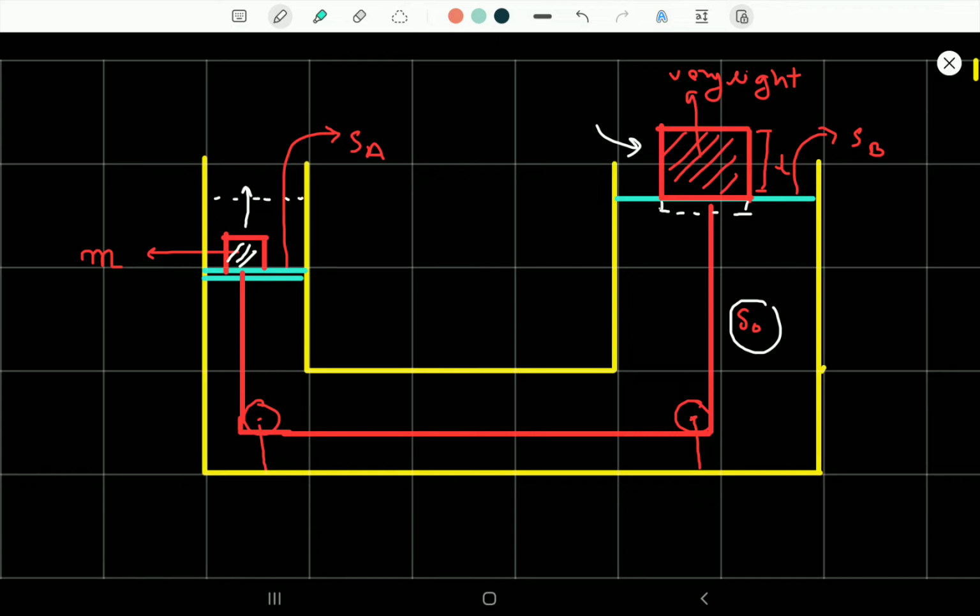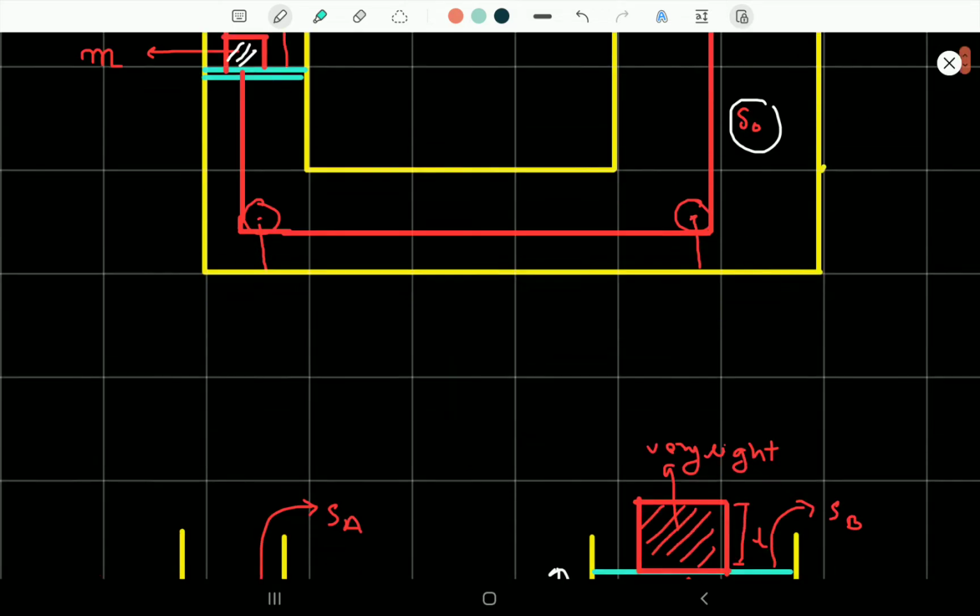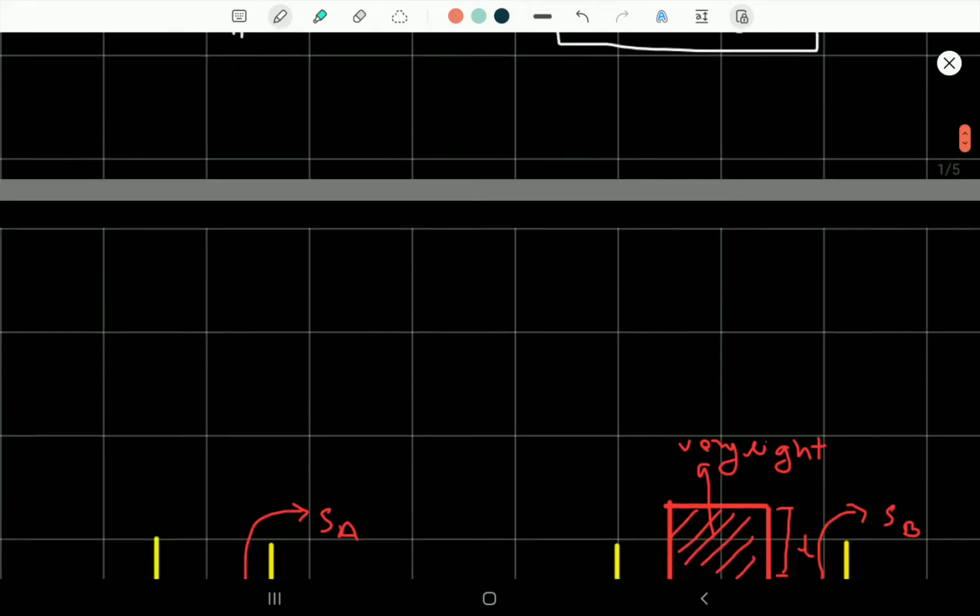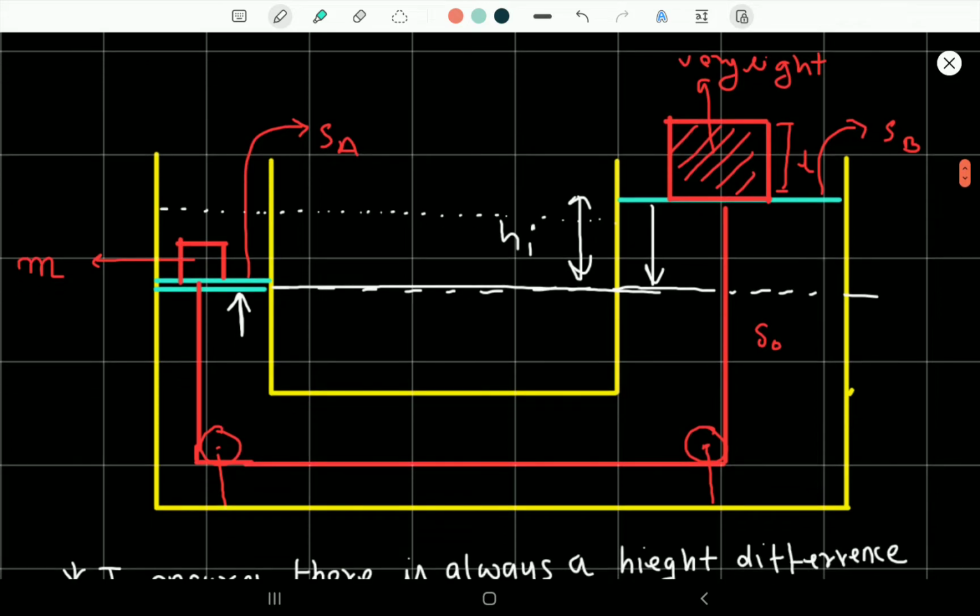So why should we say that the cube is submerged a little bit? Why is that needed? Actually, let us try to understand that. Okay, so for that we need to understand this diagram. Suppose there is some initial height difference and it is submerged inside, but I have not shown it here because it is a very negligible amount.